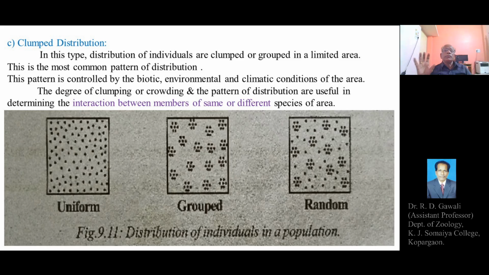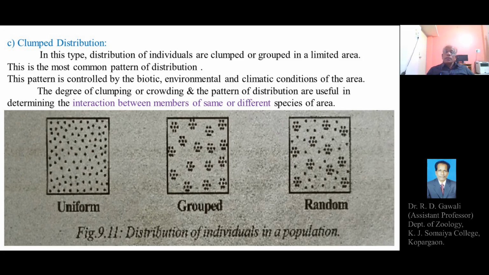So we can determine the type of interaction between the members of the same species or different species of the area on the basis of the degree of clumping or crowding and the pattern of distribution.